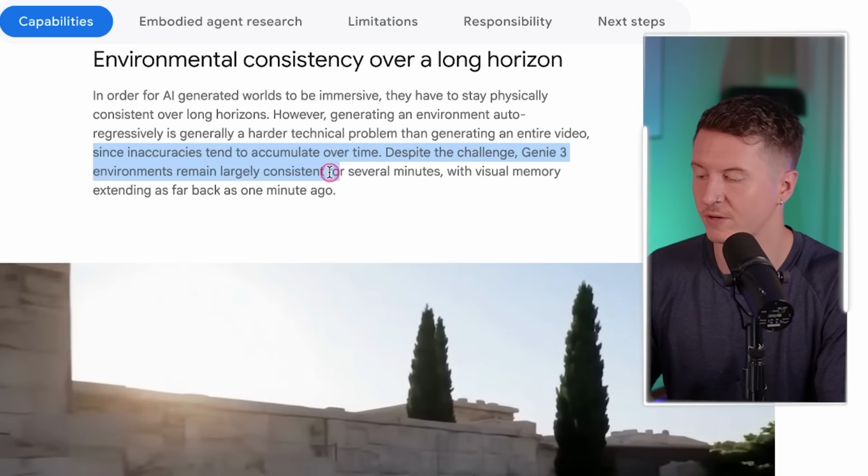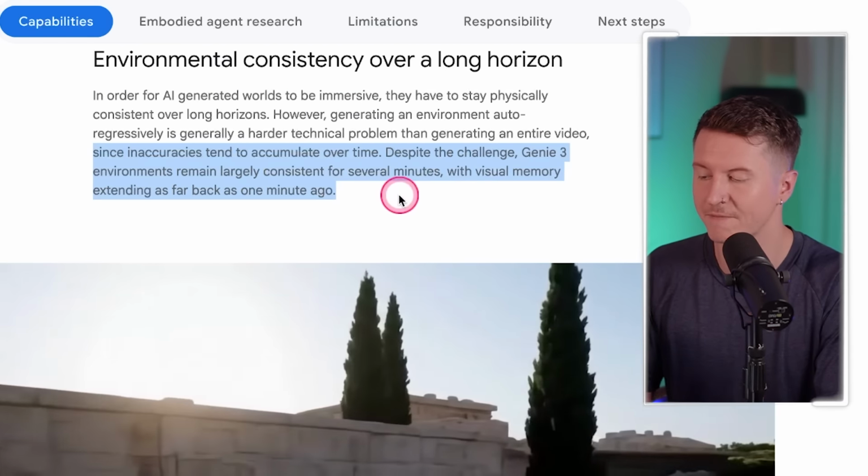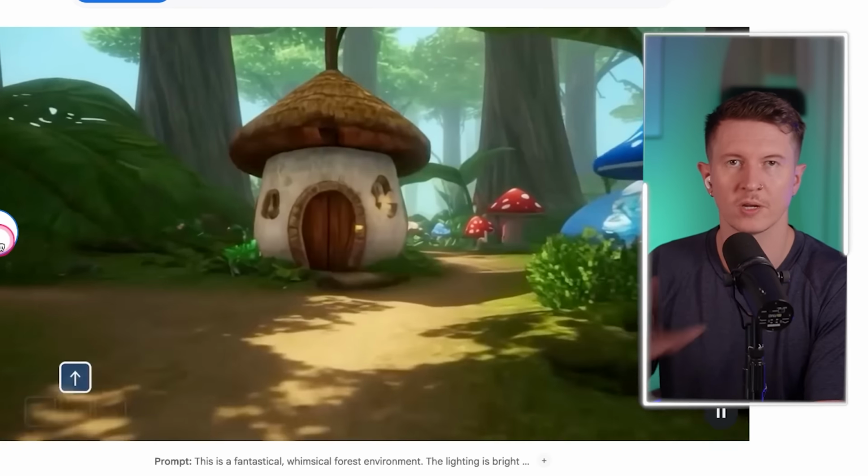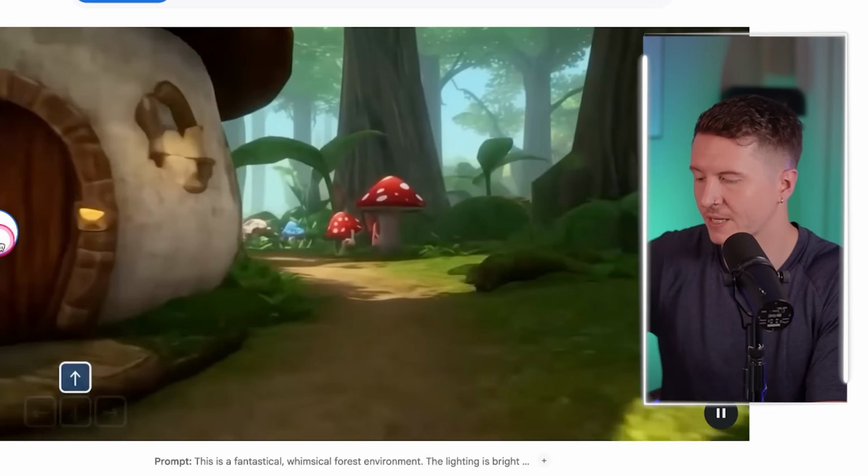Despite the challenge, Genie 3 environments remain largely consistent for several minutes, with visual memory extending as far back as 1 minute ago. So the important factor to take into account here is that the visual memory can last for a couple of minutes, but not for hours. So right now, it's possible to create a reality that remains consistent for a period of around 120 seconds. But if we're looking to create real intense games that go on for hours, then we're not quite there yet. So let's take a look at a couple of examples showcasing this.